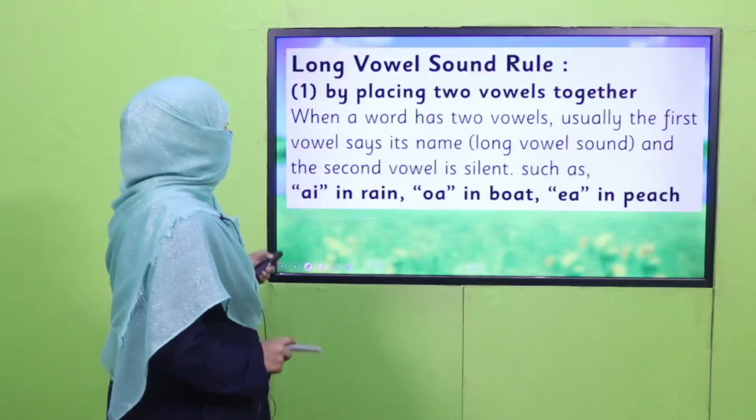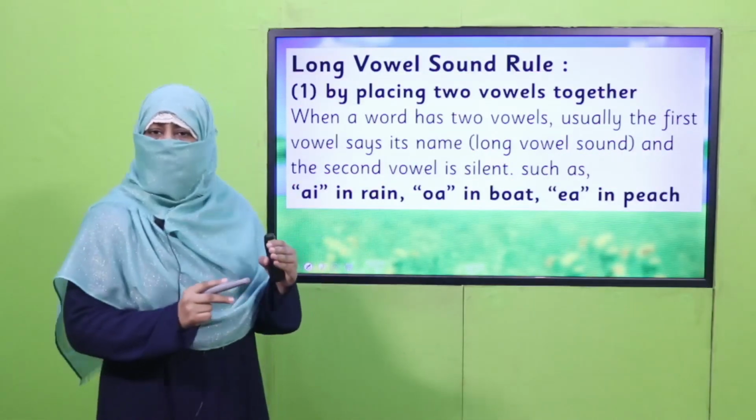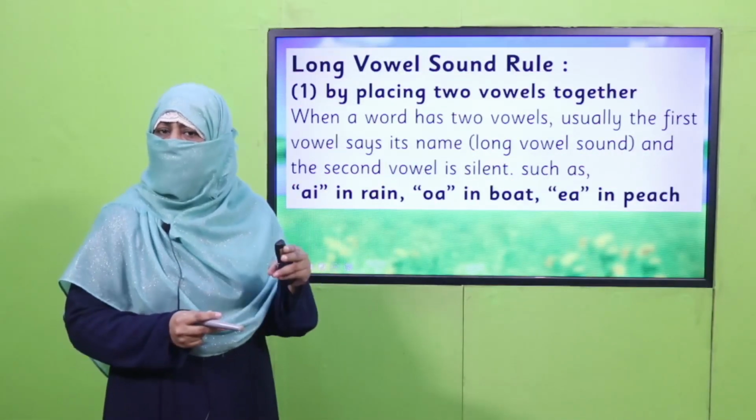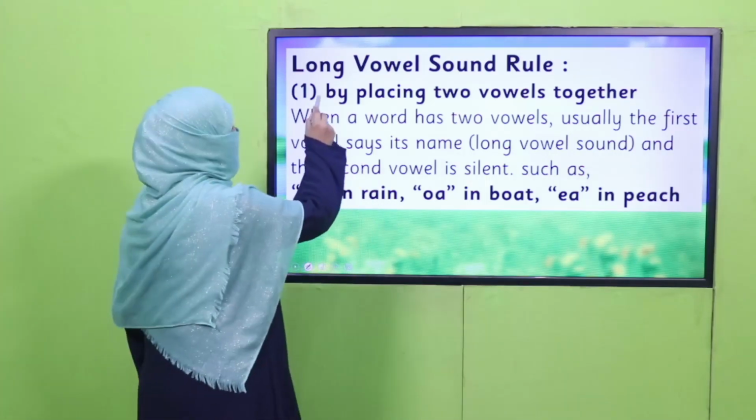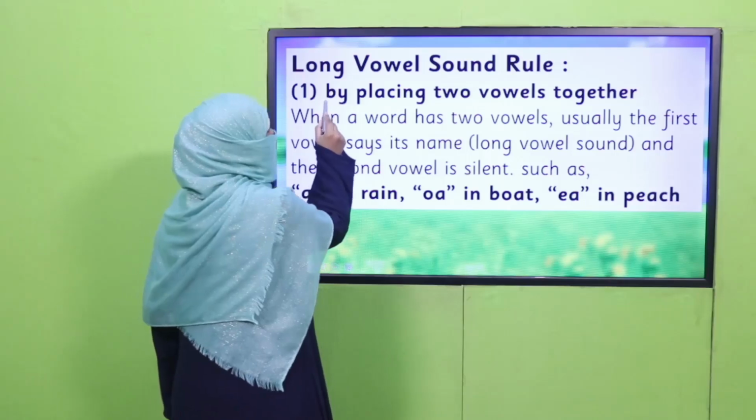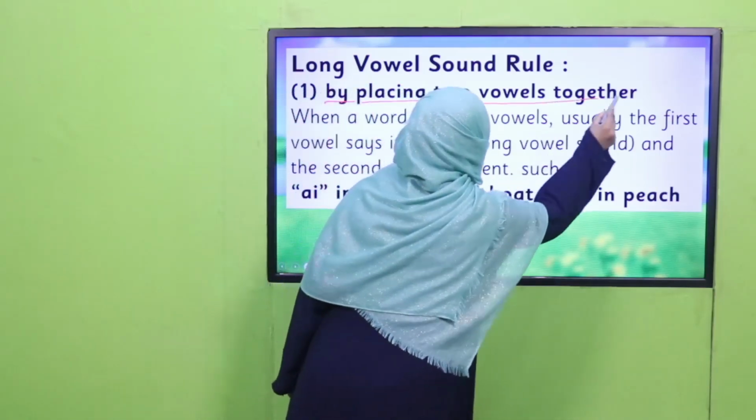And for long vowels, there are many rules, but for now, we'll just learn two rules and we'll gradually keep on learning, okay? So the first rule we are practicing today is two vowels placed together.